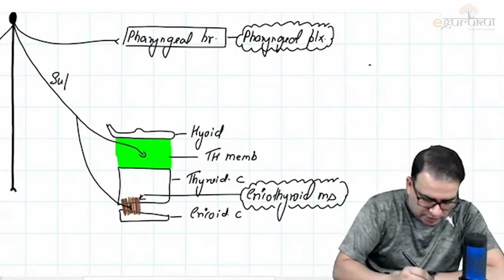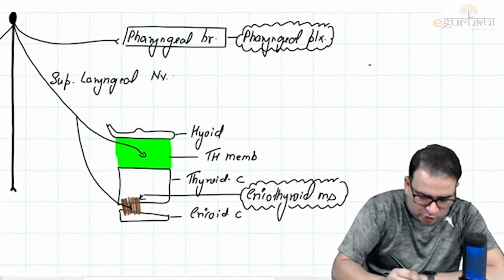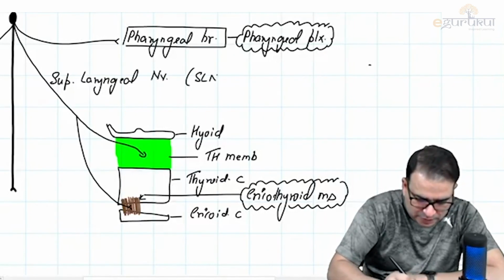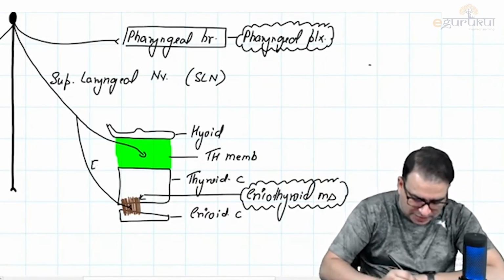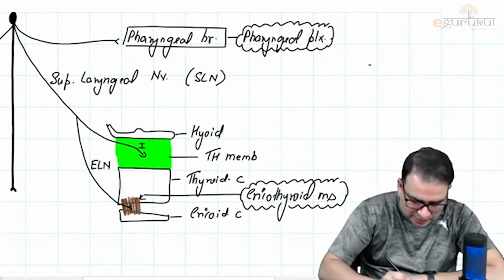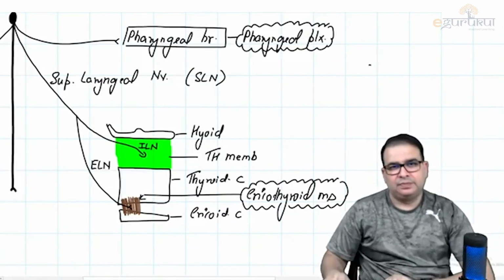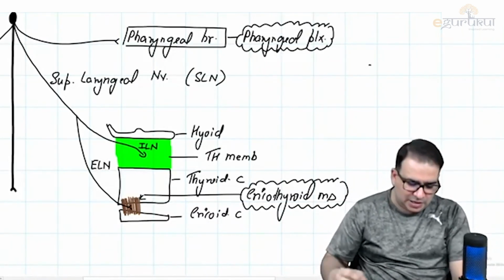So the nerve here is the superior laryngeal nerve. From now onwards, let's call it SLN, which divides into two branches. I'm writing it short only. That is the external laryngeal nerve. Do write it separately somewhere. And this one is the internal laryngeal nerve. The two branches: external laryngeal and internal laryngeal.